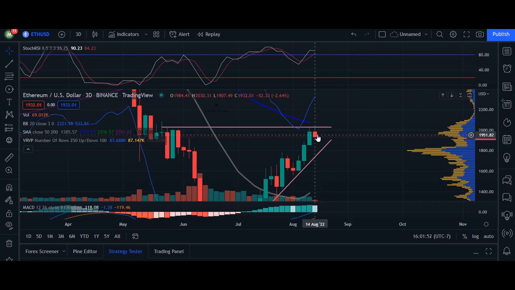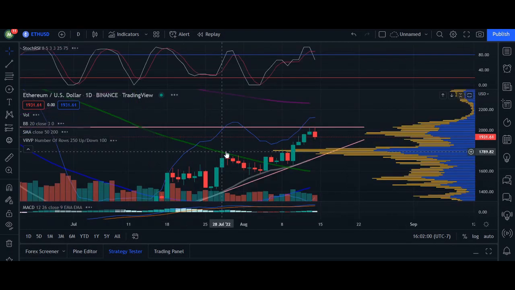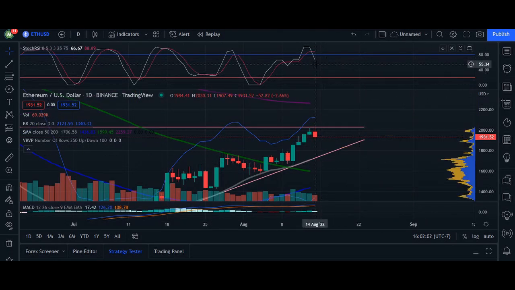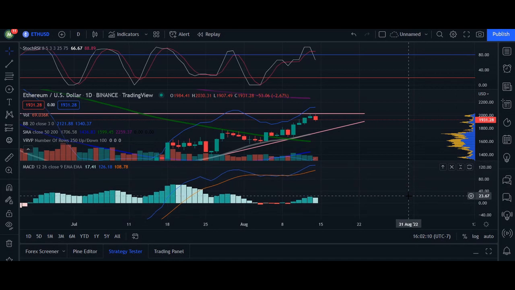We can see it at the very bottom of our candlestick too, and we are most likely going to see a crossover, a sign to sell. Now on a day as well, we can see already crossed over near an area of resistance. We can see that the momentum of our MACD is slowing down, and these lines are coming together at an area of a resistance line. So we know that Ethereum itself is going to come back down.